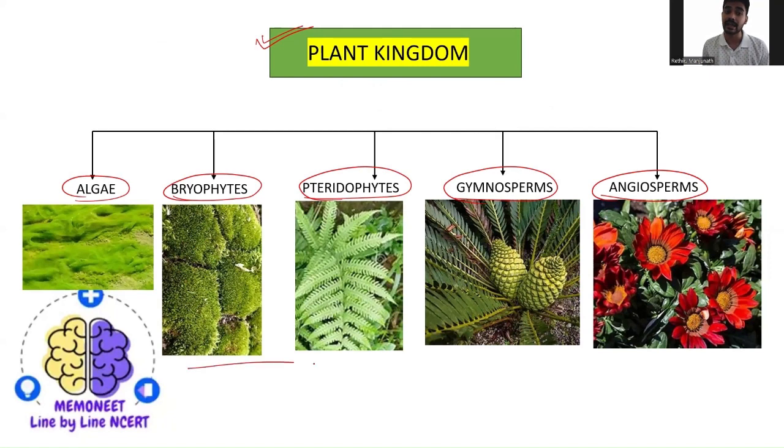So it is again a kind of evolution. Till now you have not seen a single flower, but at the end you are actually seeing the flower development. So these organisms are also still present, but they are showing an evolutionary relationship also. These are the five classes under the plant kingdom: algae, bryophytes, pteridophytes, gymnosperms, and angiosperms.